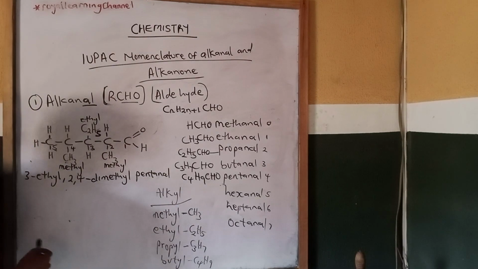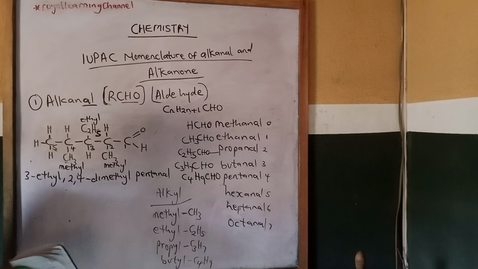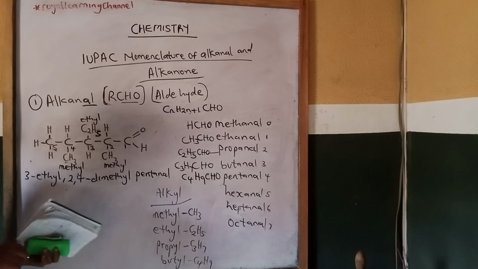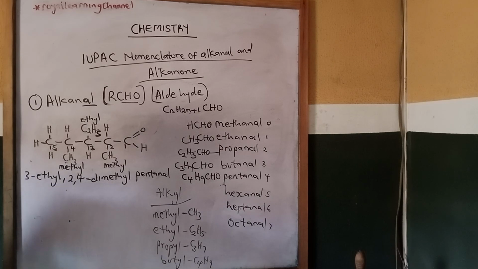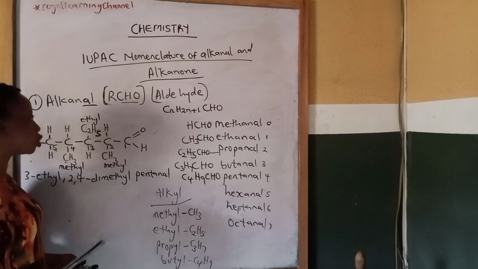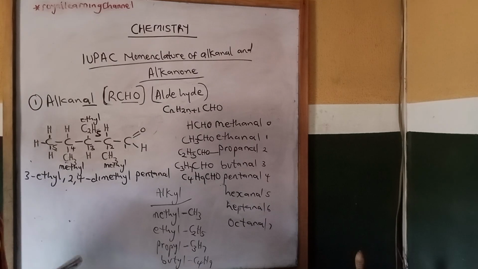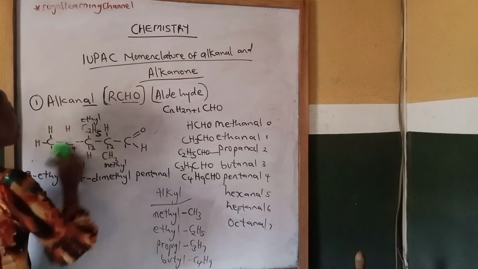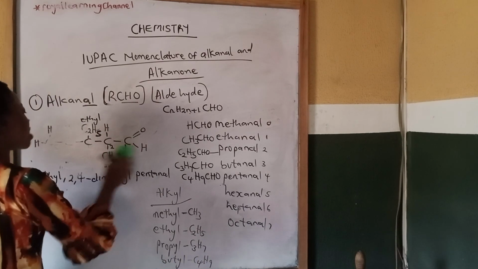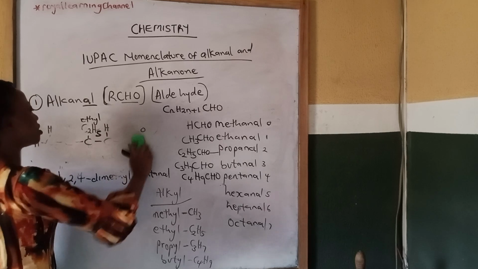So the name of this structure is 3-ethyl-2,4-dimethyl pentanal. So let's look at another structure that contains a mixture of organic and inorganic substituents.